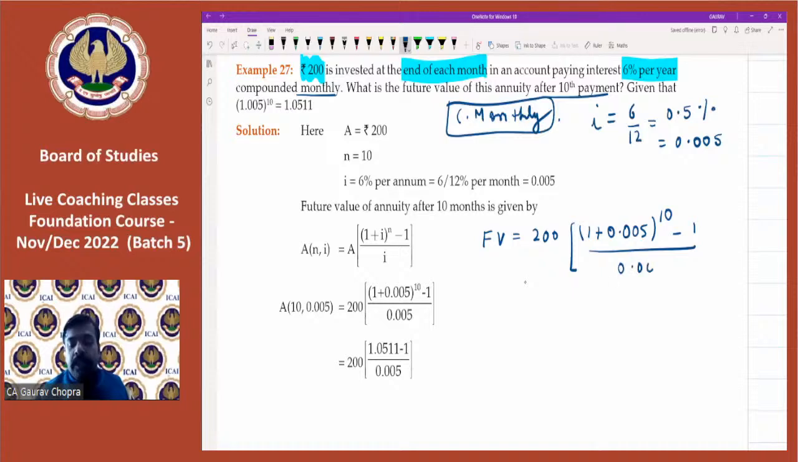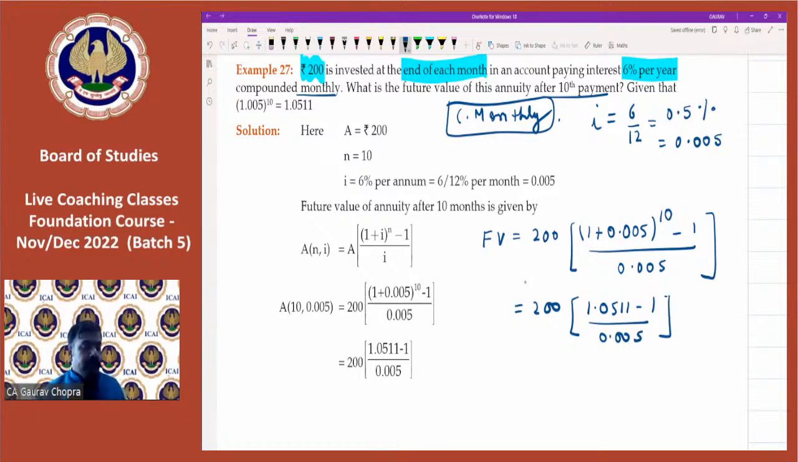That is again 0.005. The question is giving the value, so let us substitute 1.0511 minus 1 and then 0.005. Let us have the calculations and get the result. 1.0511 minus 1 and then divided by 0.005. After multiplication, we are getting 2044. So 2044 is nothing but the future value.